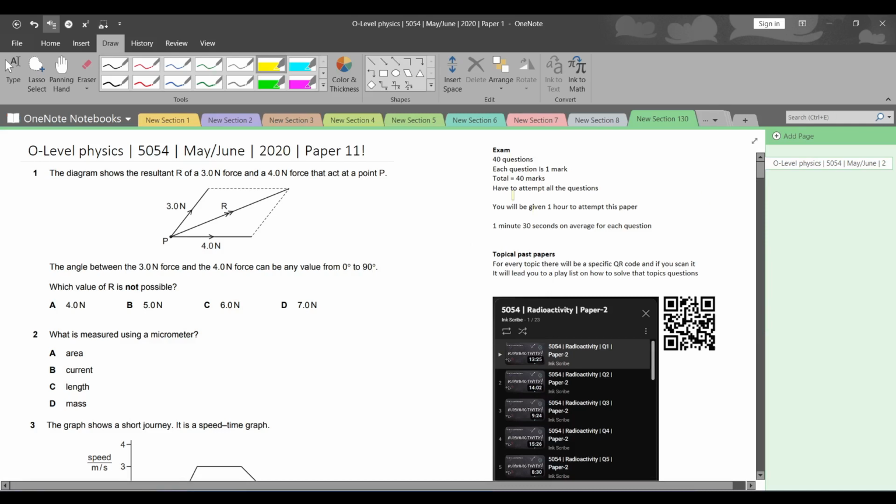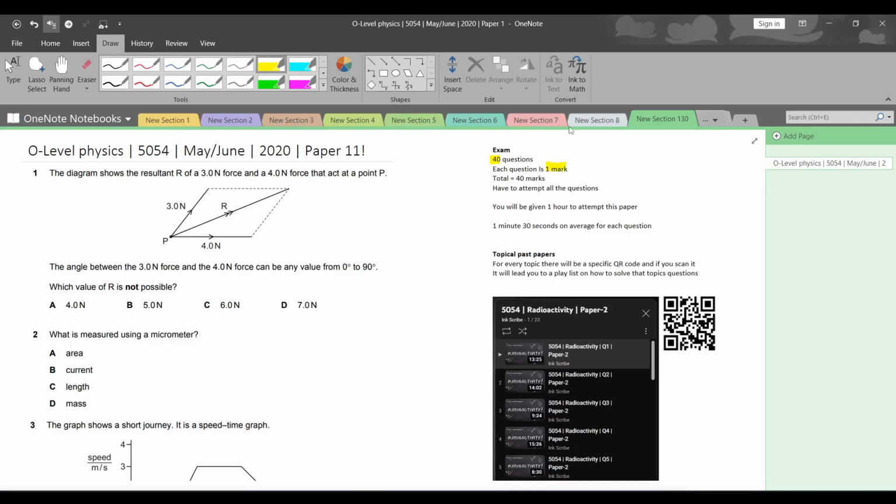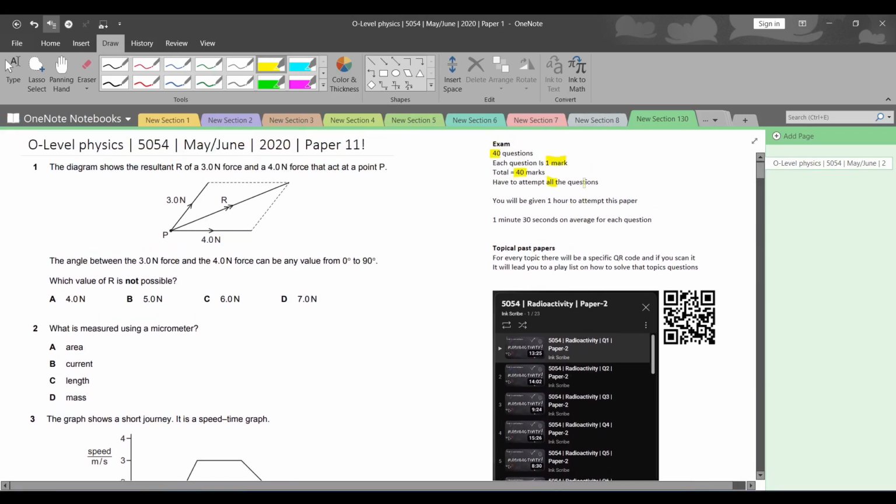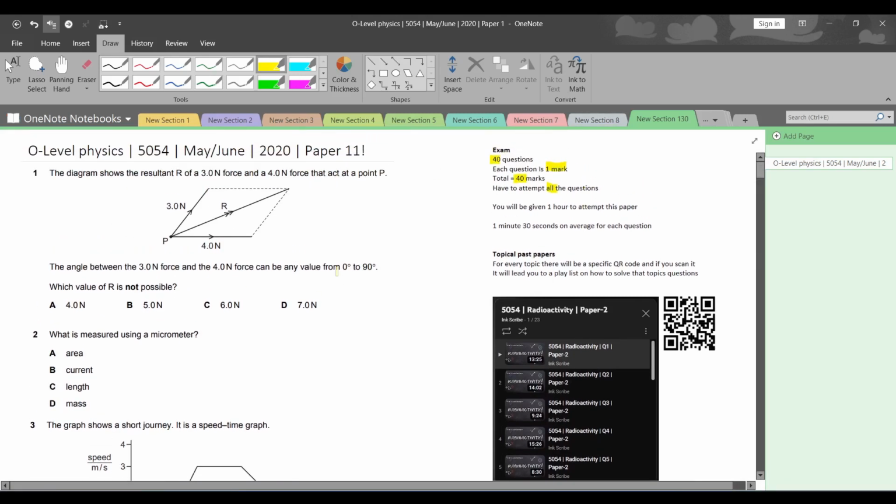Firstly, about your exam. Your exam will contain 40 questions and each question will be 1 mark. If you correctly attempt a question, the reward for that will be 1 mark. The total mark for this paper is 40 marks and you have to attempt all the questions. Unlike P2, you have to attempt all the questions in this paper.